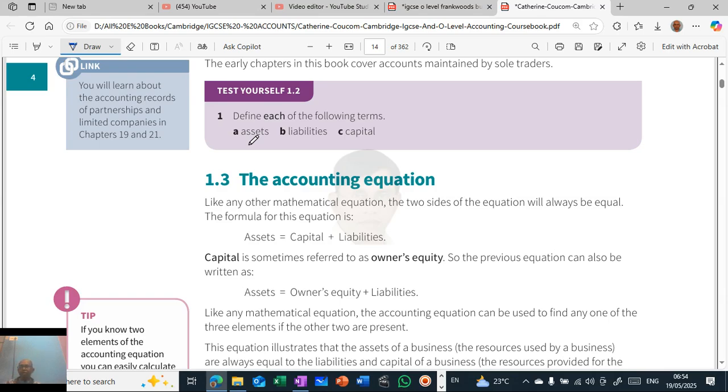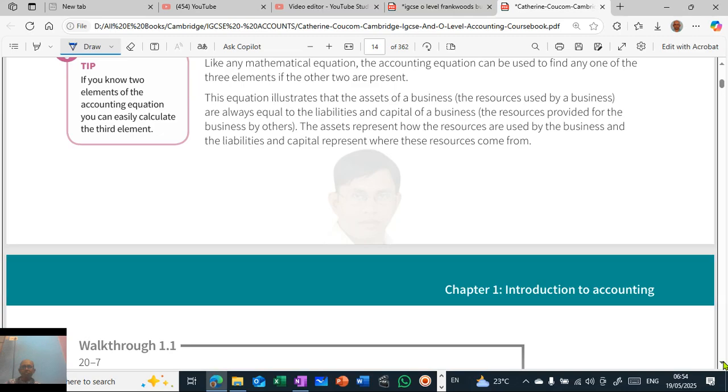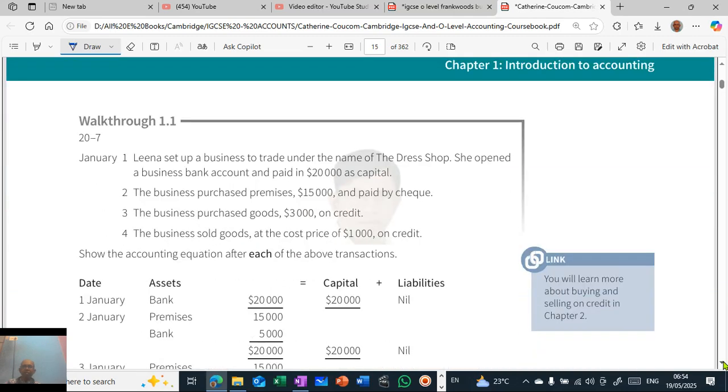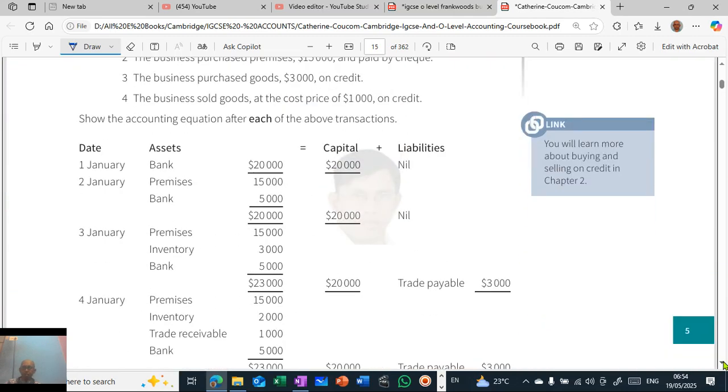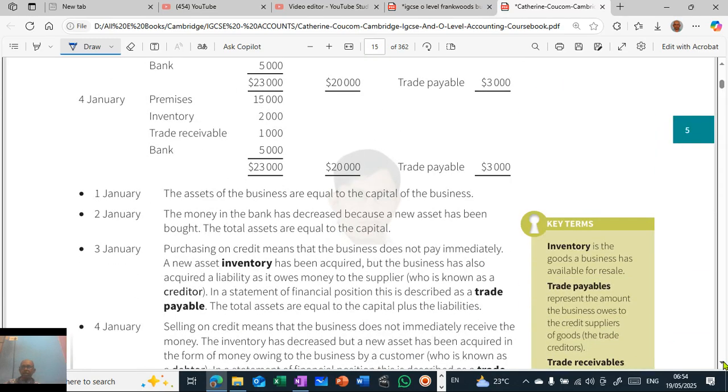It is something which you own. Okay. So what is capital? Capital is nothing but the investment made by the owner into the business. That is what is called capital. This we have already discussed in lesson number one in detail.